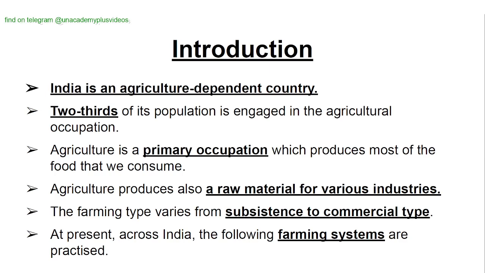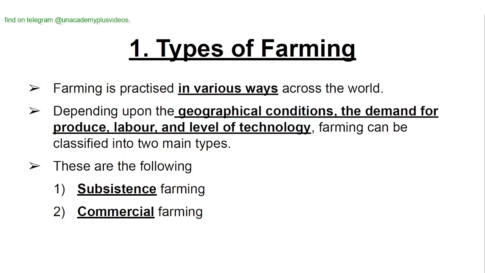The farming type varies from subsistence to commercial type. At present, across India, the following farming systems are practiced. Types of farming. Farming is practiced in various ways across the world. Depending upon the geographical conditions, the demand for the produce, labor, and the level of technology, farming can be classified into two main types. These are the following: subsistence farming and commercial farming.